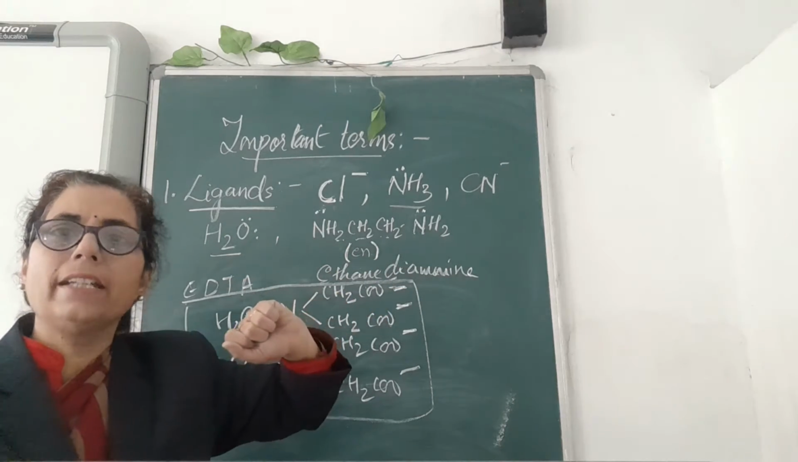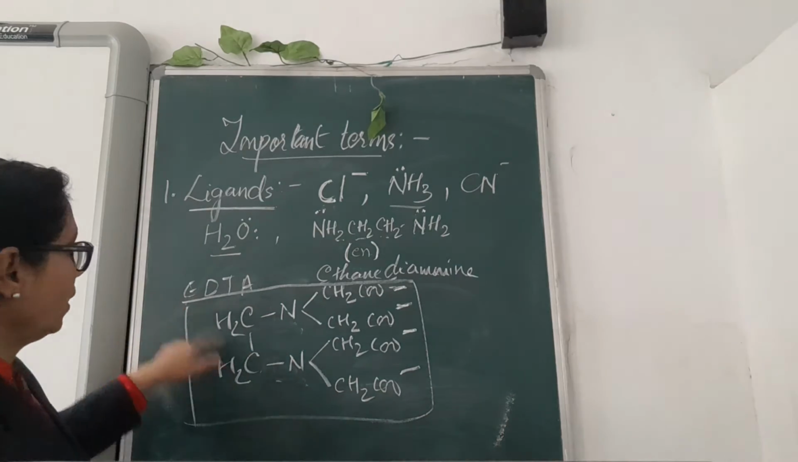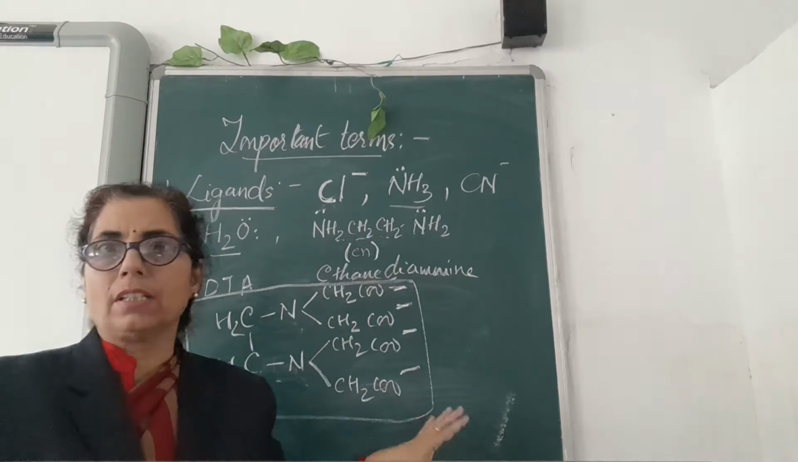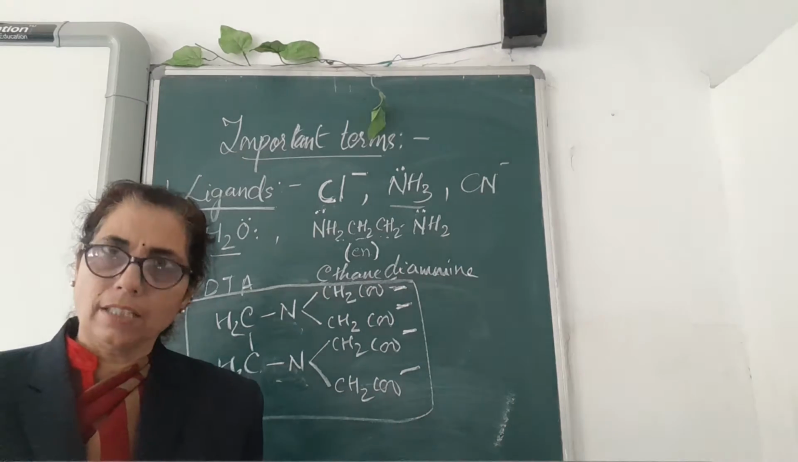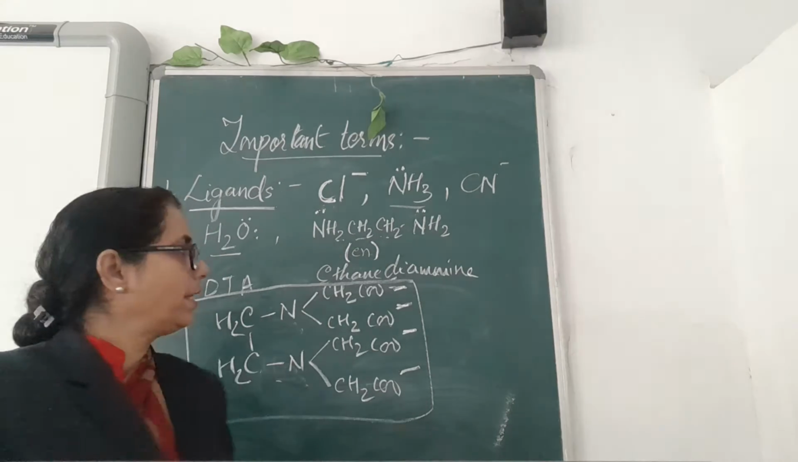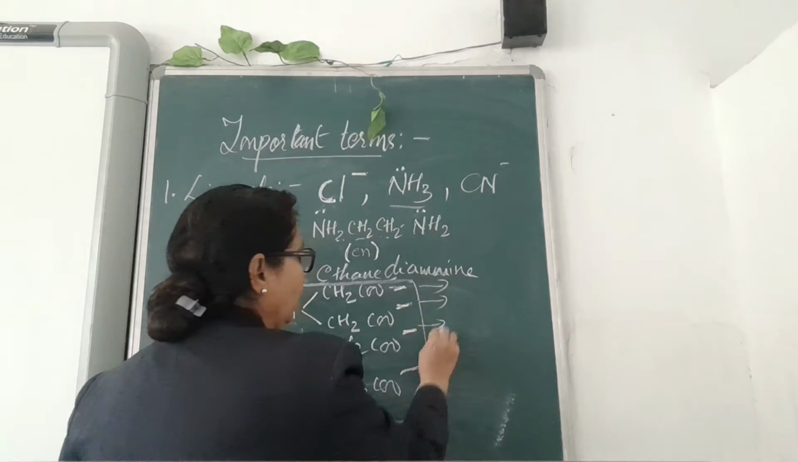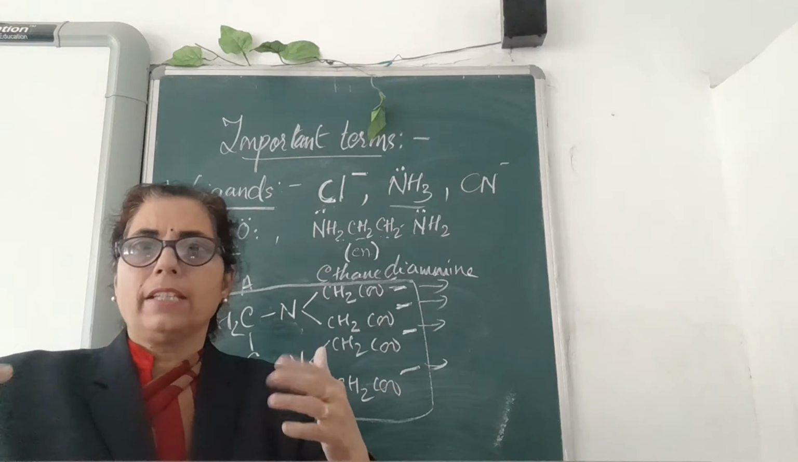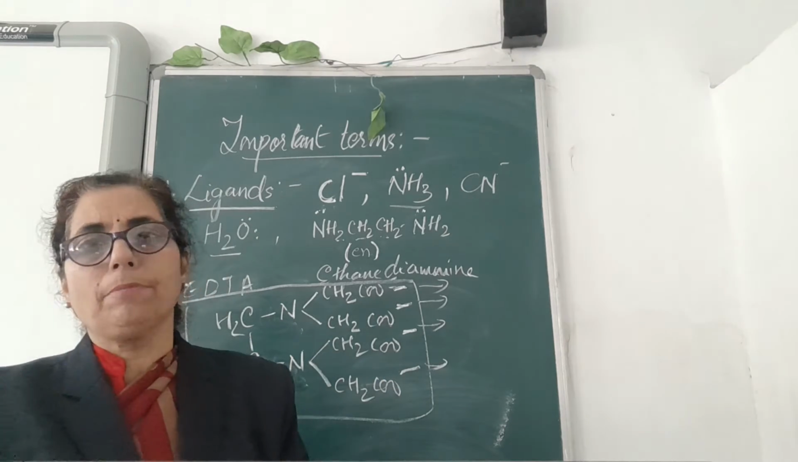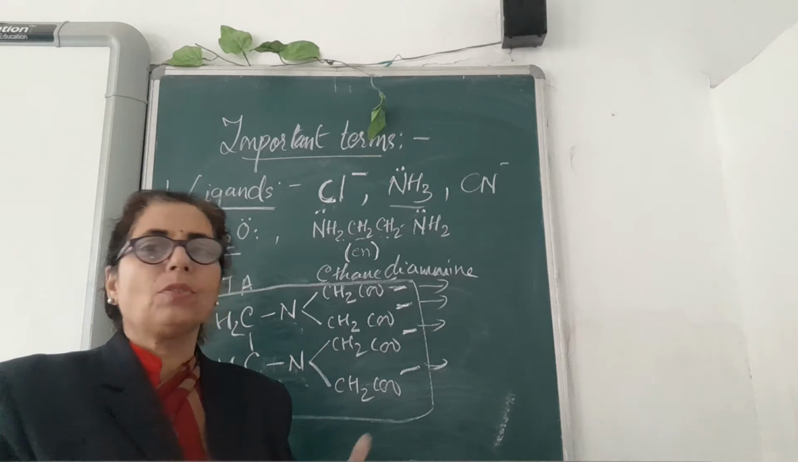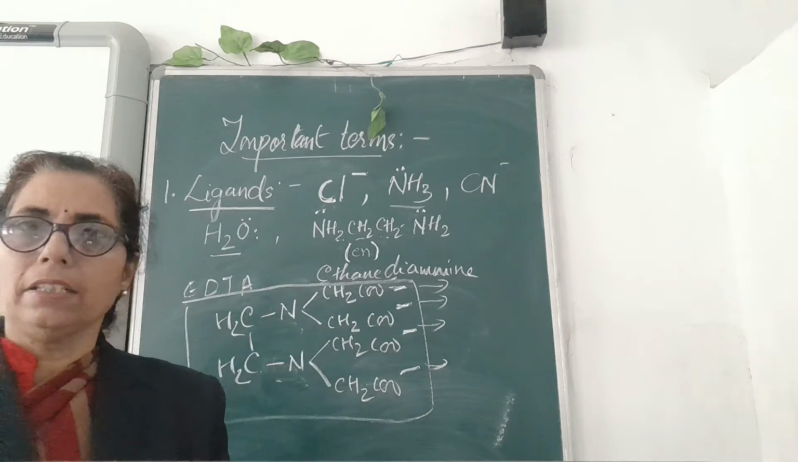So it is known as didentate. And here you can see there are 4 points of attachment. They are known as tetradentate. So how many points of attachment, or from how many points, that is the coordinate bond that can be formed with the central metal, you can call it as the denticity or dentates.